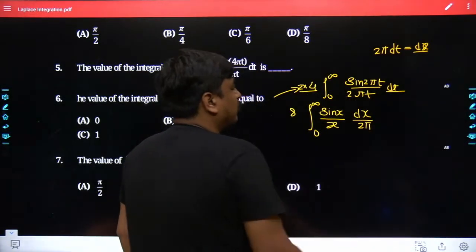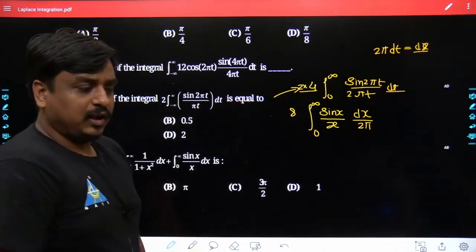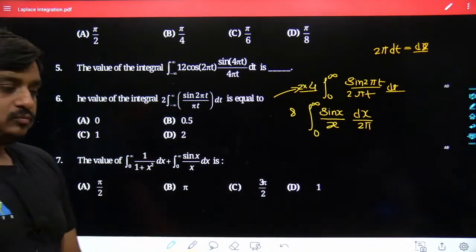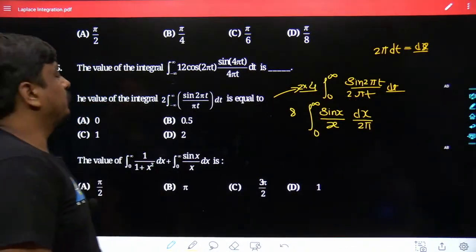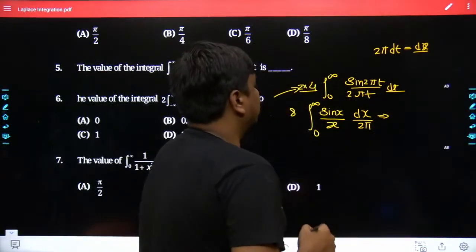If you want, you can write it over here itself. Otherwise, 1 upon 2 pi is a constant value and can be brought out. Yes, no? So till this point, each and everything must be clear to all of us.